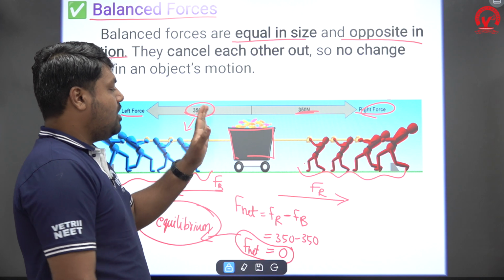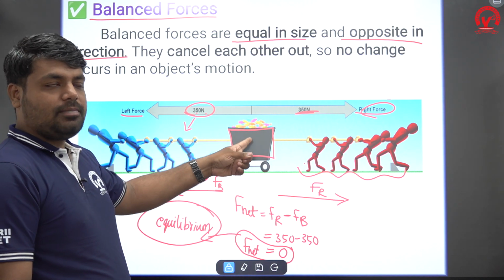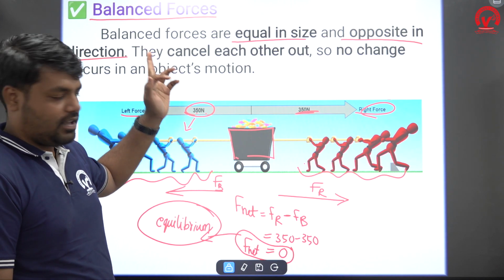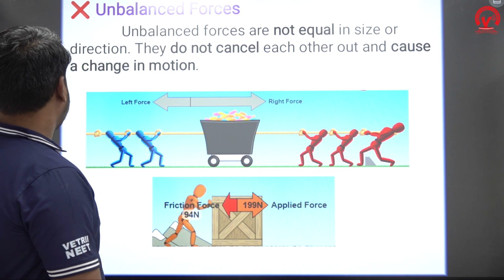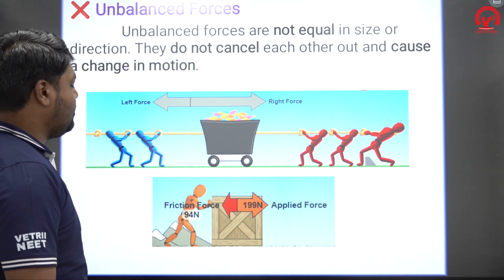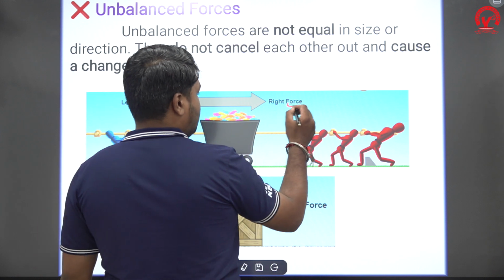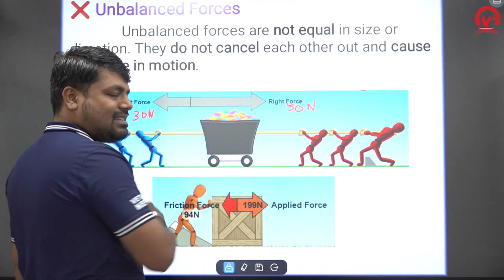Okay. So if two equal and opposite forces are applied on a single object, then those forces are called balanced forces. In the same way, unbalanced forces are nothing but the opposite of balanced forces. See here, if I am applying 50 Newton on the right side and 30 Newton on the left side, do they balance each other?